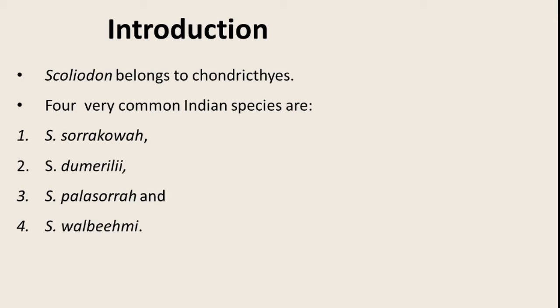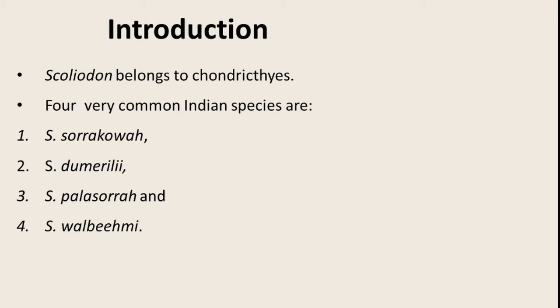Now what we are going to focus on today, and throughout this particular chapter, is Scoliodon sorrakowah. We are going to study this particular species in detail. This species was first worked out by E. M. Thillayampalam and published in 1928 in the series of Indian Zoological Memoirs.